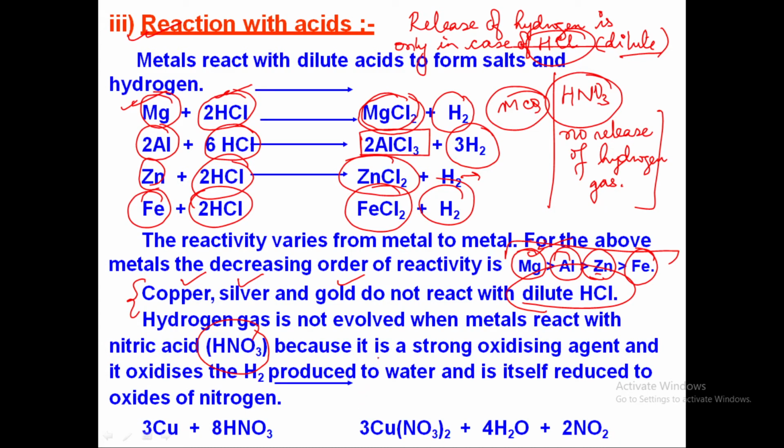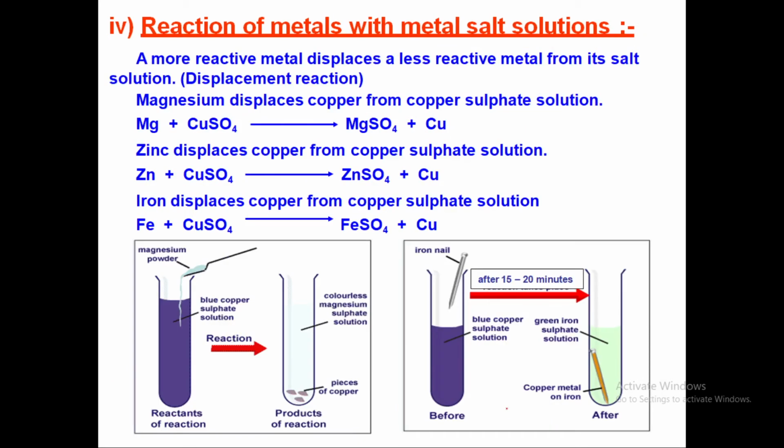This is because it is a strong oxidizing agent and it oxidizes H2. H2 is an intermediate product. So H2 is being oxidized to produce water, and then the nitric acid itself reduces to nitrogen oxide. Now see here, when copper is allowed to react with nitric acid, it forms copper nitrate, and then you have the release of water, and it forms the oxide as well.